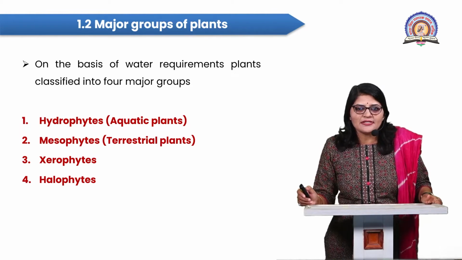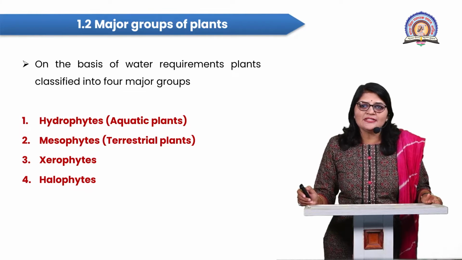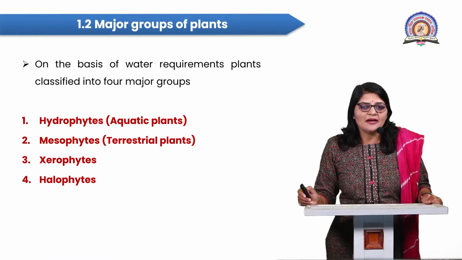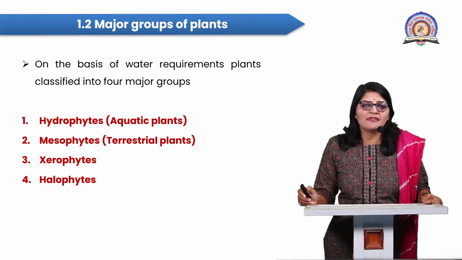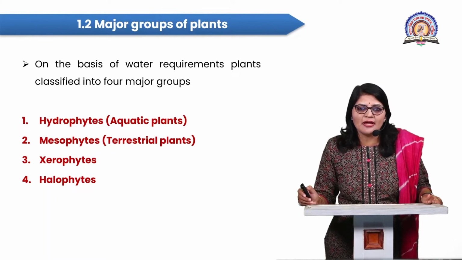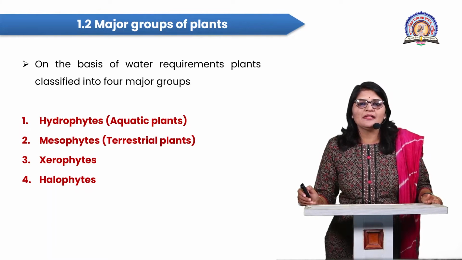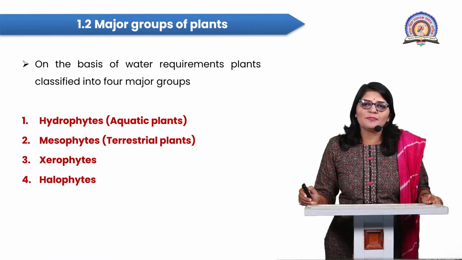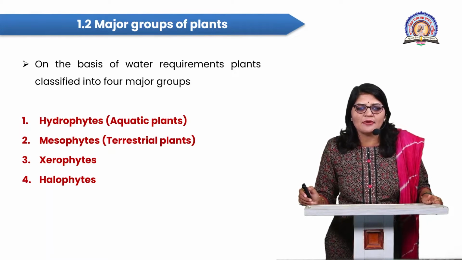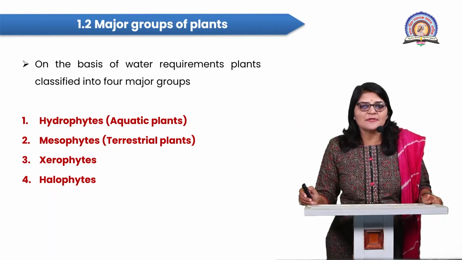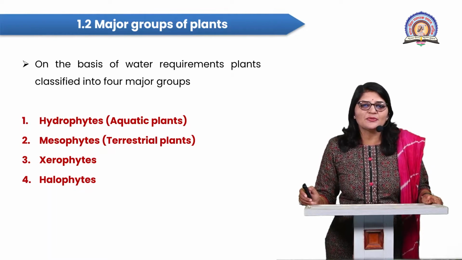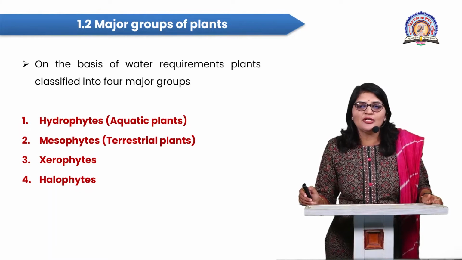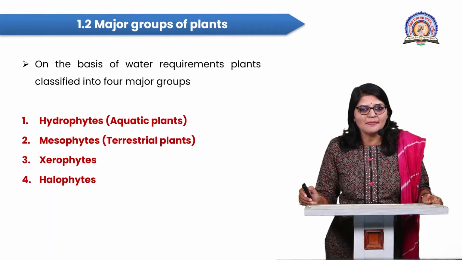Then the mesophytes. Students, mesophytes are also called terrestrial plants. These plants require an optimum range of water for their survival. The terrestrial plants, which we generally call land plants, require an optimum range of water for their survival. Those plants are specifically called mesophytes. Examples of mesophytes are mango tree, banyan tree, rose, and hibiscus.